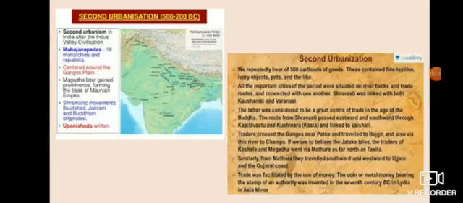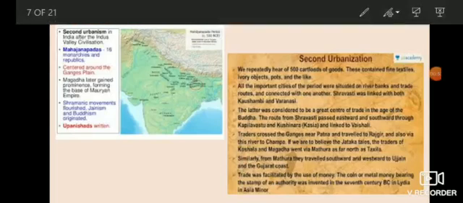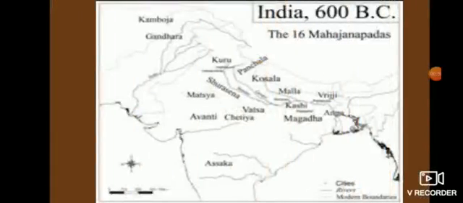As the population increased, trade grew in volume. More and more money came into circulation. The number of towns and cities increased. In fact, we can say that there was an urban boom. Many of these early cities were the capitals of the Janapadas and Mahajanapadas. For example, Vaishali became the capital of the Vajjis, Rajgriha the early capital, and Patliputra the later capital of Magadha.